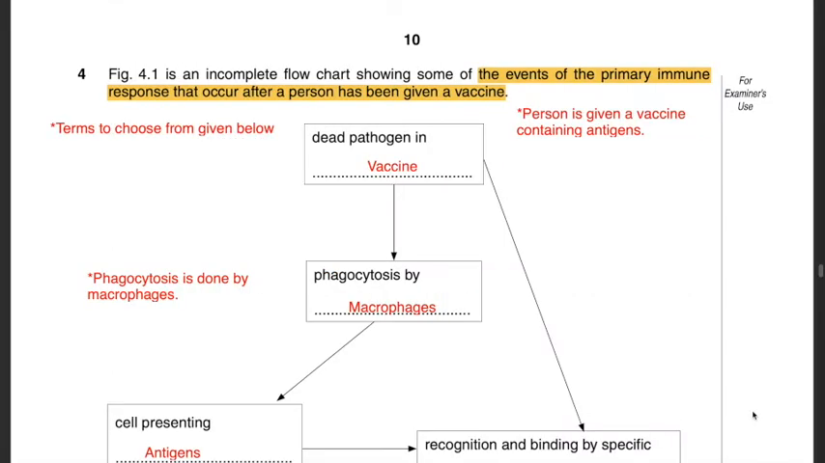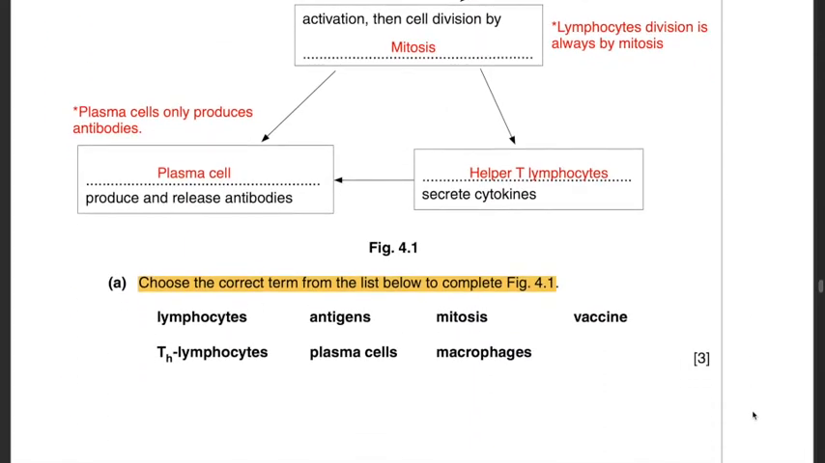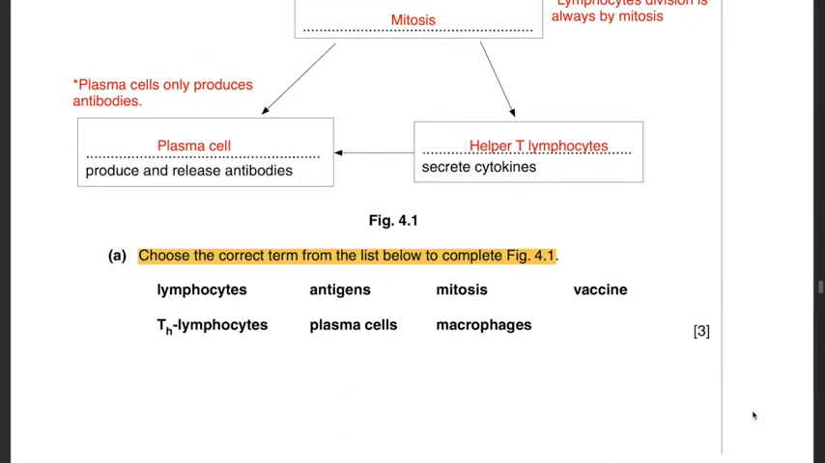Question 4. Figure 4.1 is an incomplete flowchart showing some of the events of the primary immune response that occur after a person has been given a vaccine. Part A. Choose the correct term from the list below to complete figure 4.1. Lymphocytes, antigens, mitosis, vaccine, T helper lymphocytes, plasma cells, macrophages.